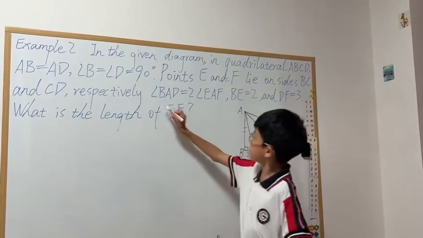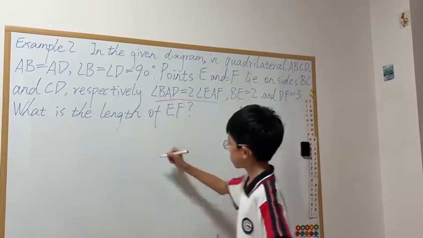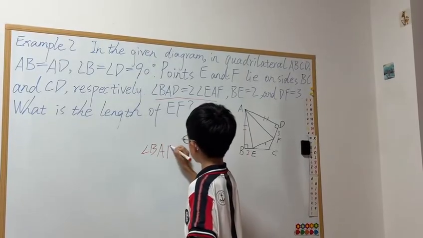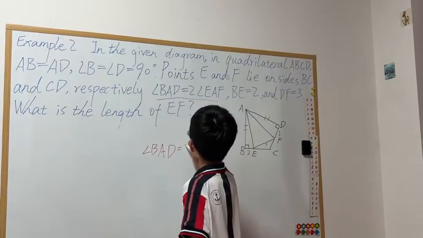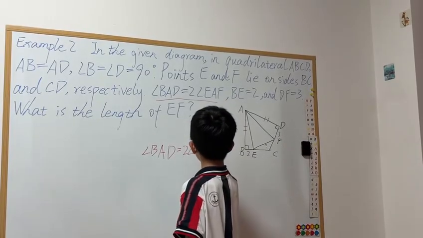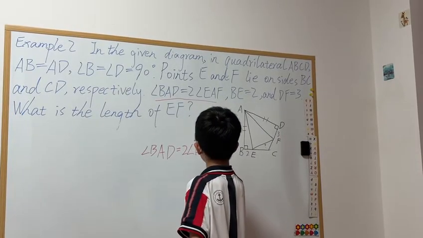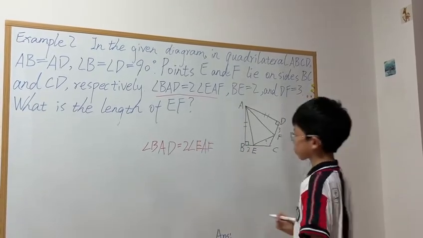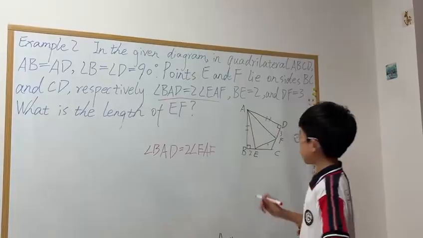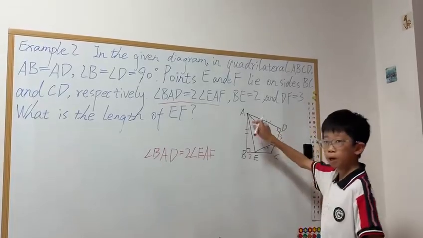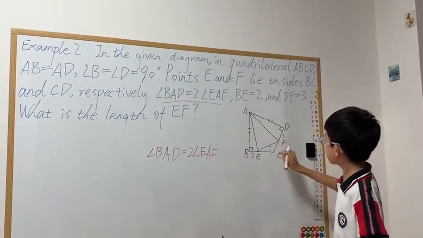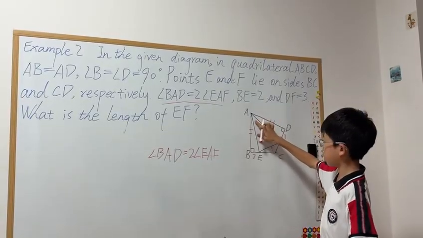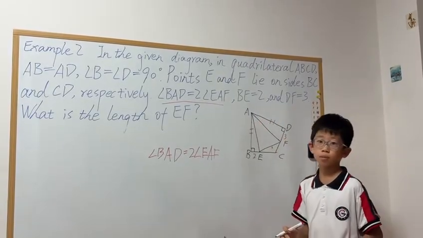Now first, from this sentence, angle BAD equals 2 times angle EAF. We know that this whole big angle consists of these two small angles on the side and the big one in the middle.